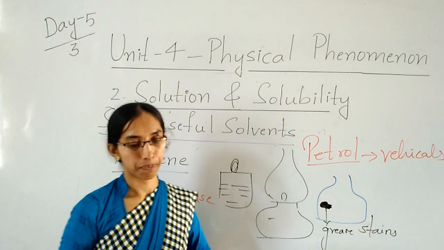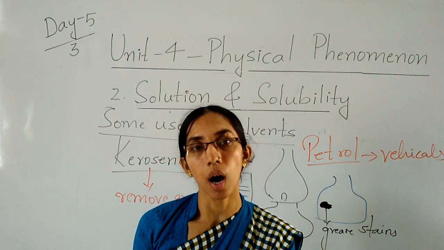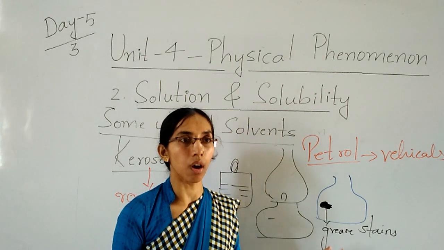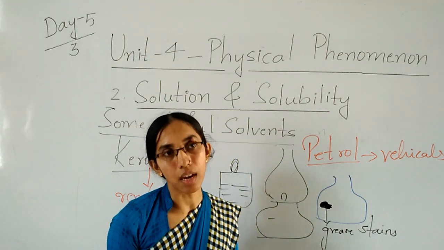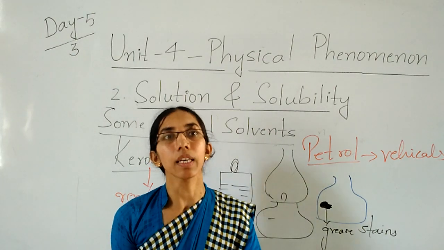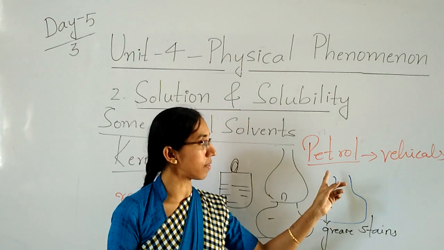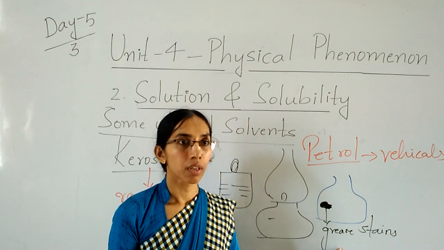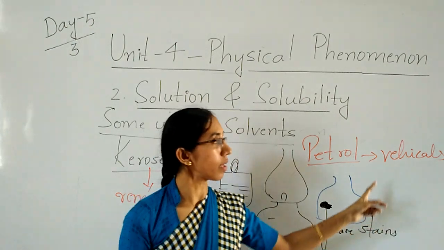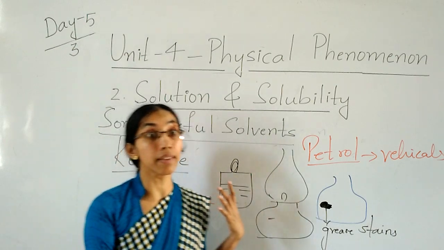That grease on the cloth dissolves, and the cloth becomes stain free. It becomes grease free. We can't find the dirt. Okay, children, we use petrol to remove grease from cloth, and also in vehicles. The next is what, children?